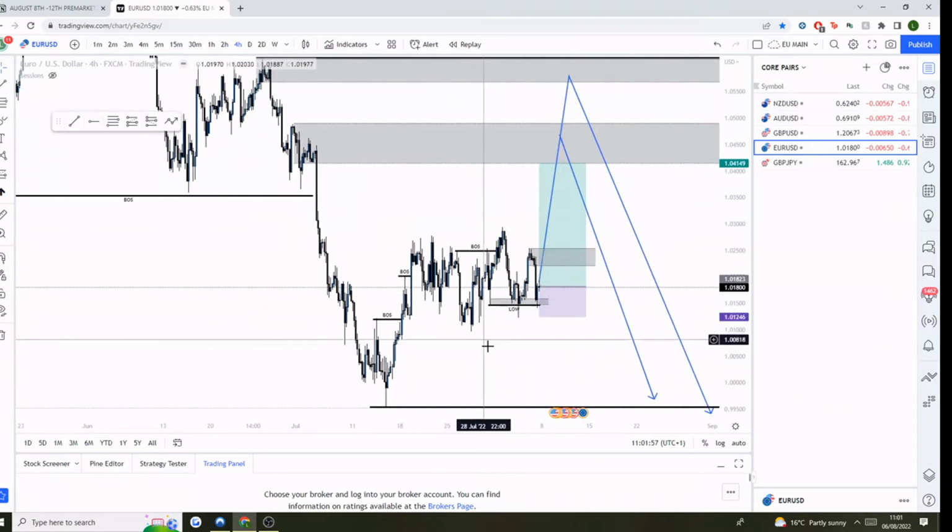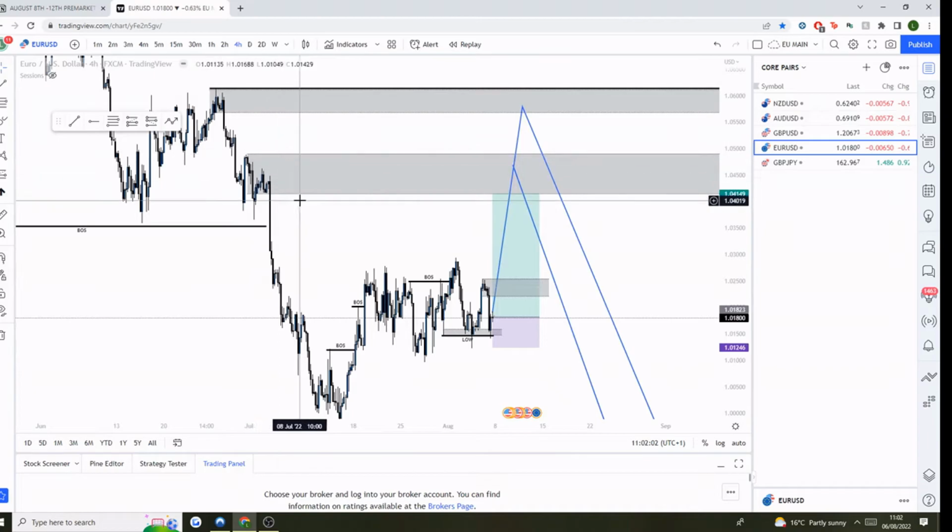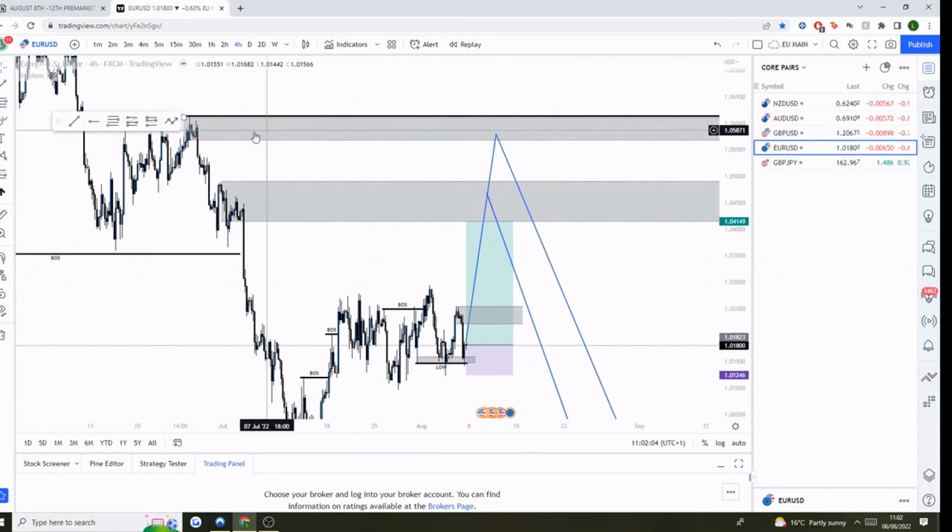And then, yeah, if we do see the continuation of the bullish price action, we can look for sells when we get firstly up into here, but more likely when we get up into here, as that is the cleanest order block out of the two.